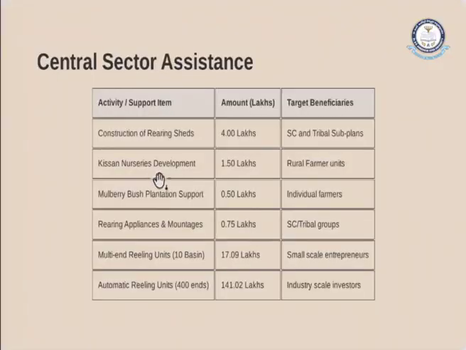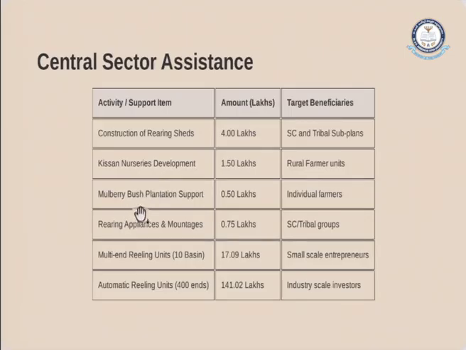Then we see the central sector assistance. In the central sector assistance, even in India, the central board gives good assistance. If we see the activity, construction of rearing sheds gives an amount of 4 lakhs. The target beneficiary would be the tribal sub-plan. Then Kisan nurseries development, the amount given was 1.5 lakhs for the rural farmer units.